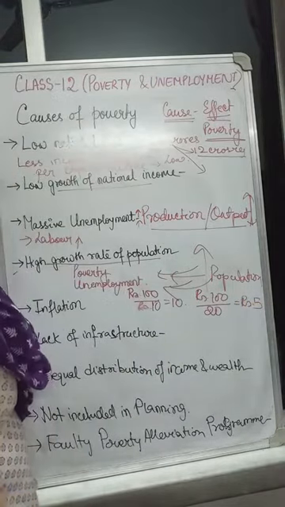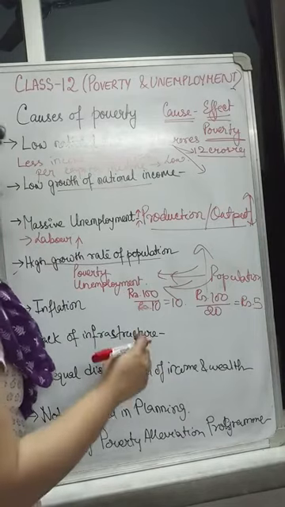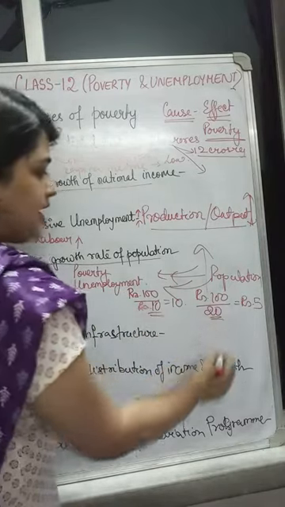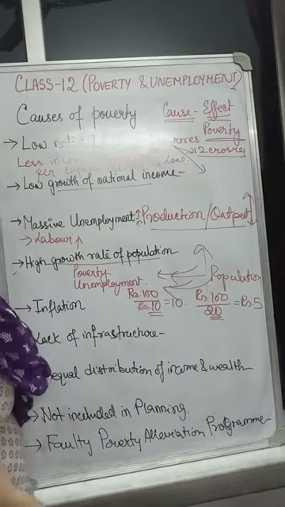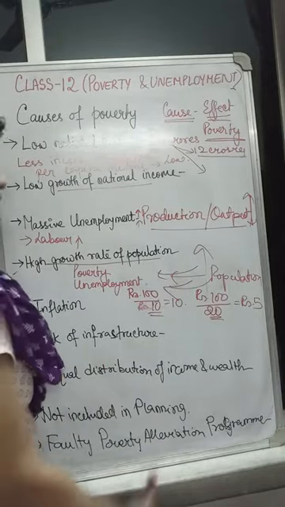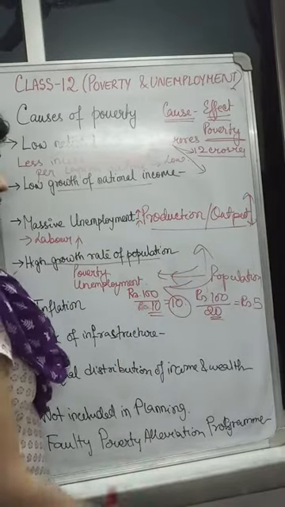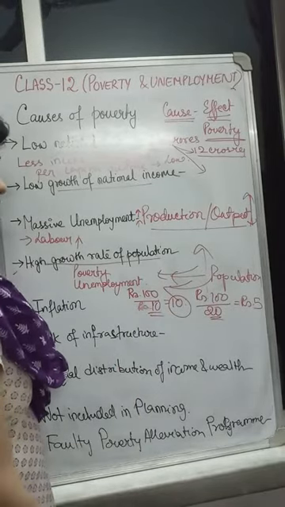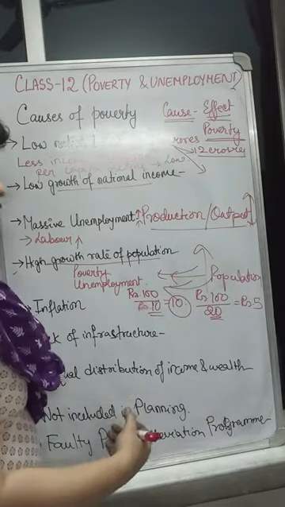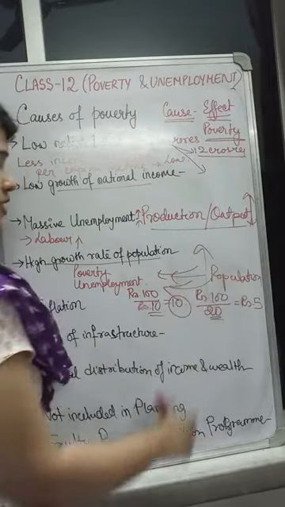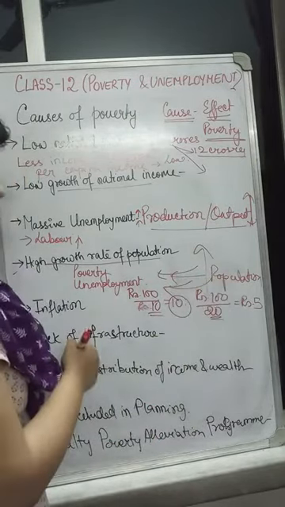So what has happened? The population growth has resulted in aggravating the crisis of poverty. Earlier each was getting 10 rupees, which is pretty less. They are not able to come out of poverty. They should try what? They should try to control population and increase the income.